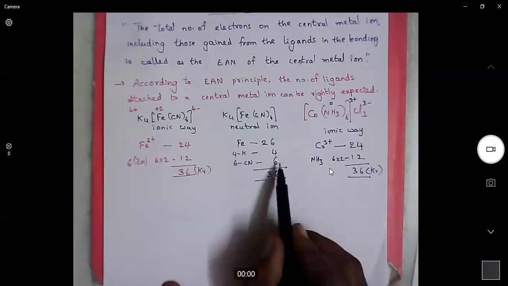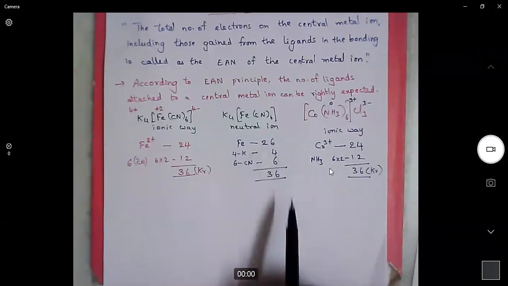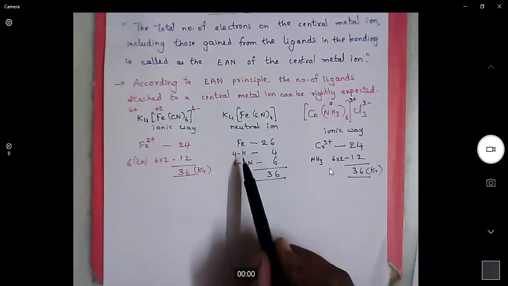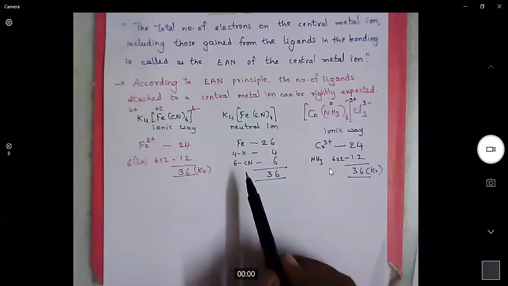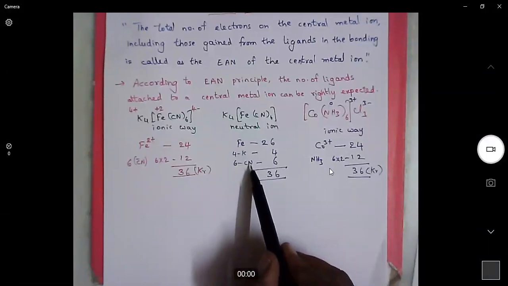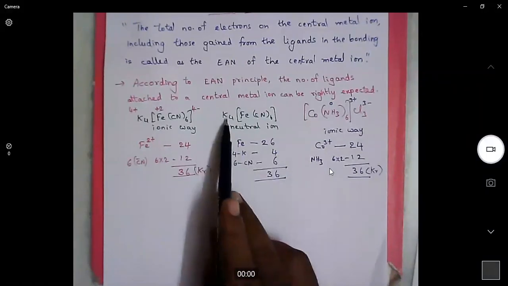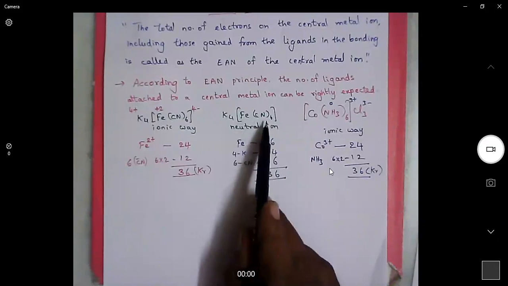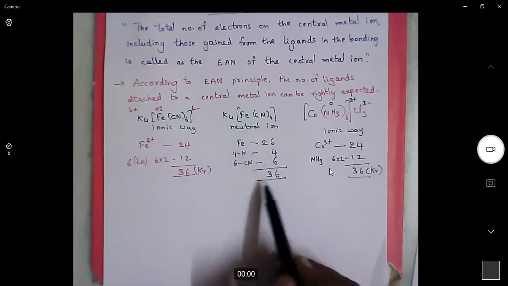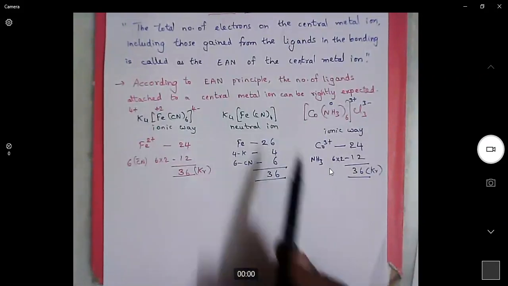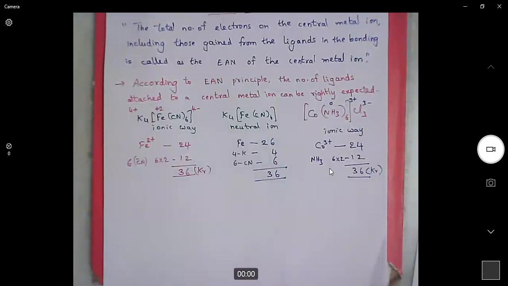So in the neutral way, we consider the complete complex and don't consider the charges, either the primary valency or the secondary valency. They will contribute only one electron each. There are 4 potassium, 4 electrons. There are 6 cyanides, 6 electrons. So altogether we are getting 36. So this is the effective atomic number of this complex.